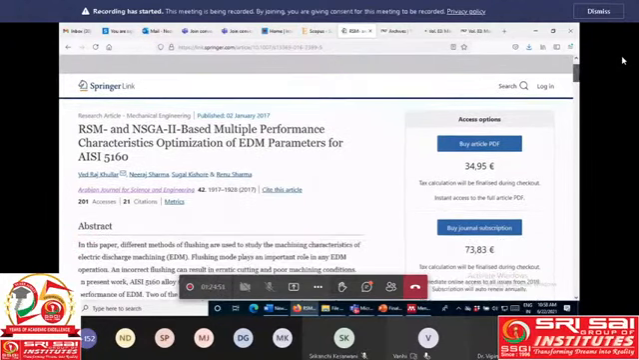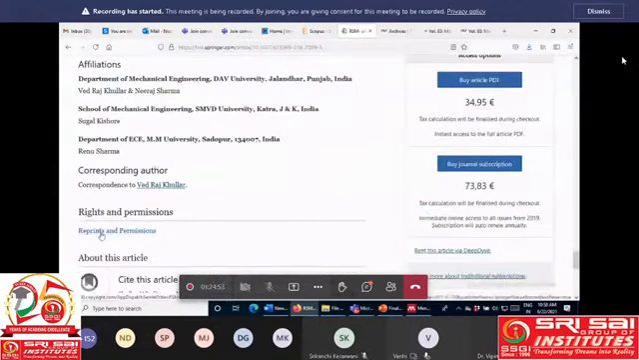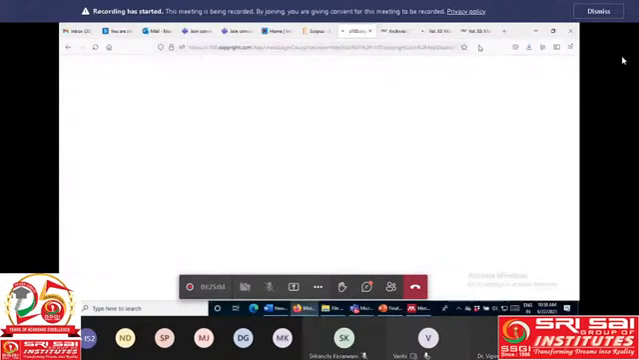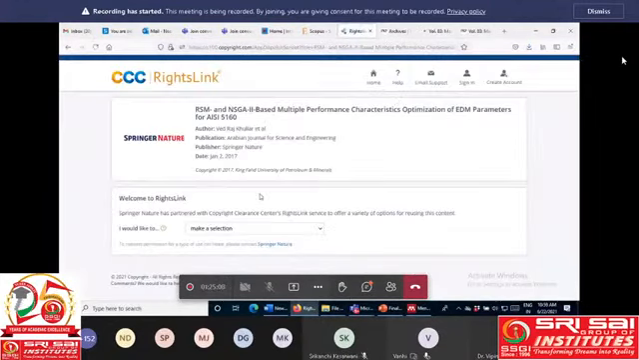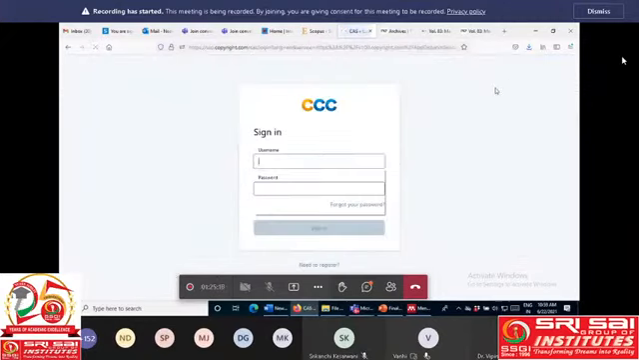So to avoid this, what can we do? You go to the bottom side of this page, there is Reprint and Permission. I'm clicking here Reprint and Permission. Before that, please create your own account. I have my own account, so I am just signing in. You can create one, this is free of cost. So this is my account.